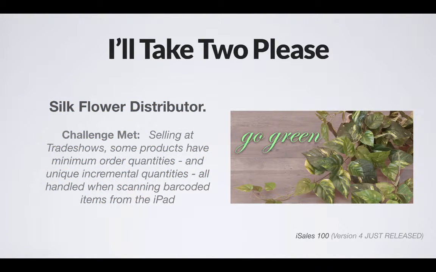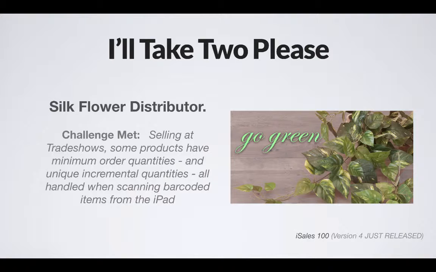Here's an example of a company that sells artificial flowers and greenery, and selling at trade shows is a big part of their business. And so iSales, of course, being barcode enabled, this is a company that has products where they have a minimum sell quantity. So imagine when you're in a trade show, you've got a minimum sales quantity. You want to be able to sell very confidently to people on the spot.